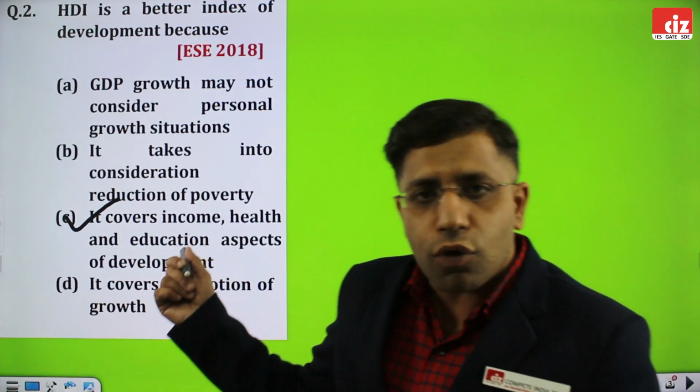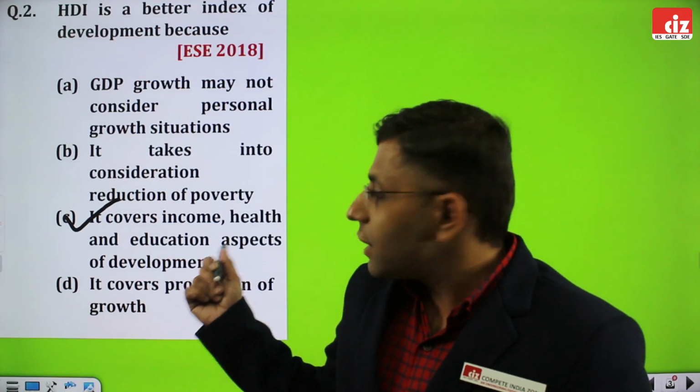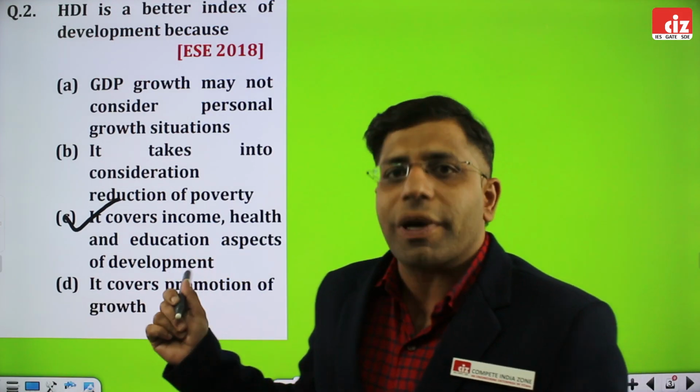Taking the option as per the HDI: HDI is the Human Development Index. This is an index which was started by the United Nations for the first time as per the report of Pakistani economist Mahbub ul Haq. He gave some parameters, and the very first was the income of a person, the second was the health of a person, and the third was the educational aspect of a person.